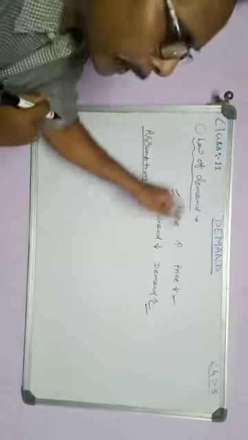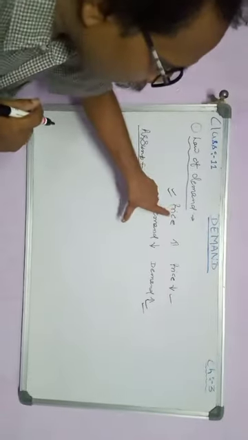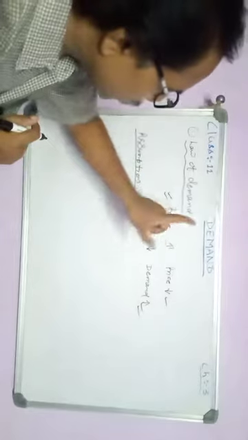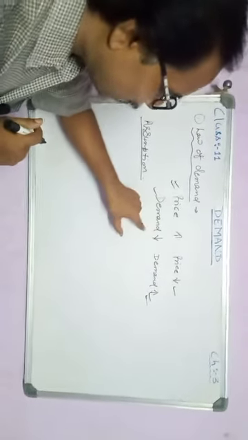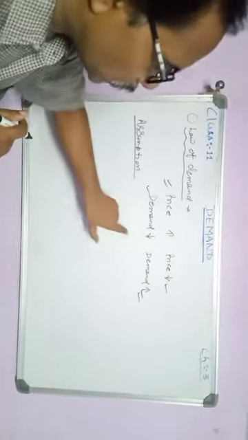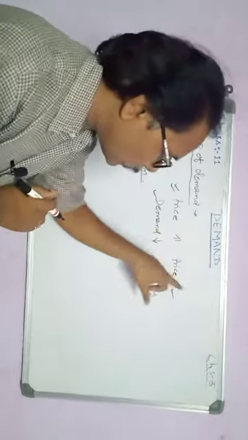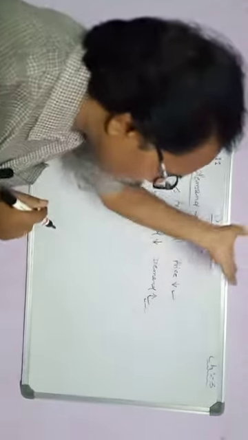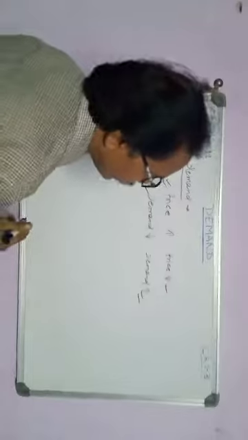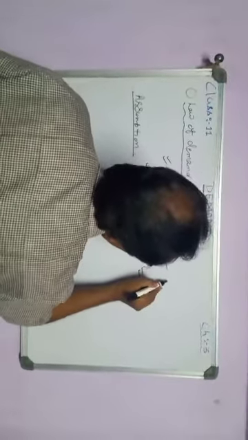Law of demand states that when the price of the commodity increases, the quantity demanded of the commodity will start to decline, or if the price of the commodity falls, the quantity demanded will start to rise, only when other factors remain constant.